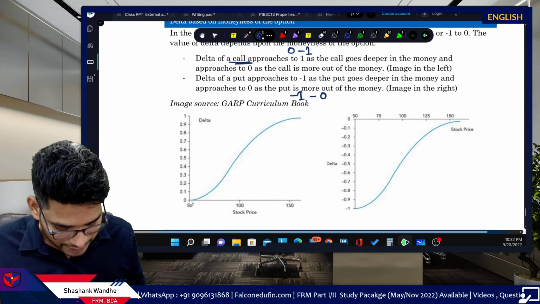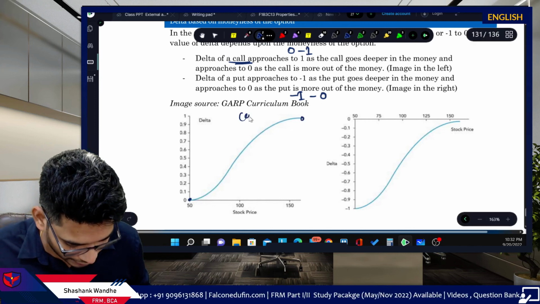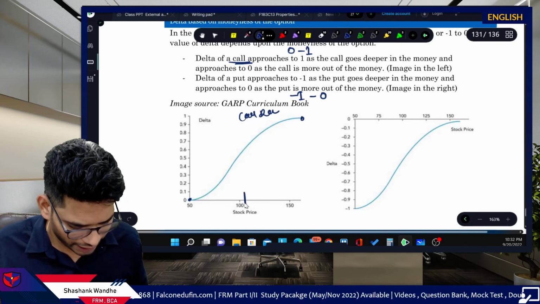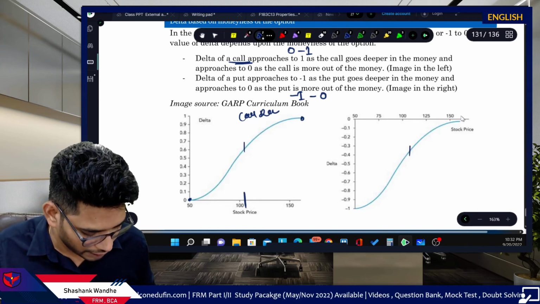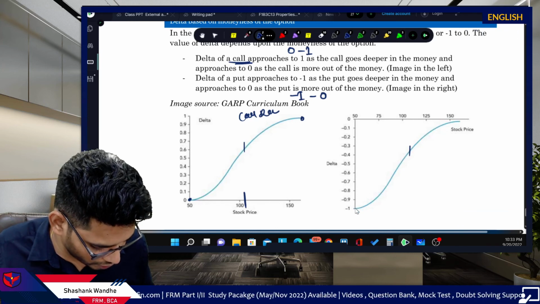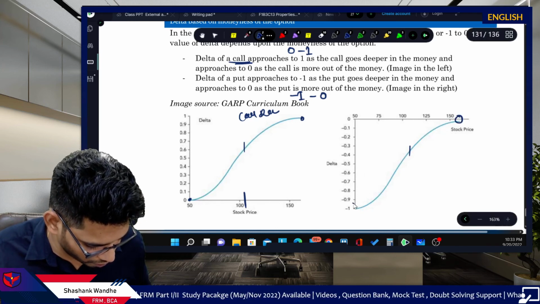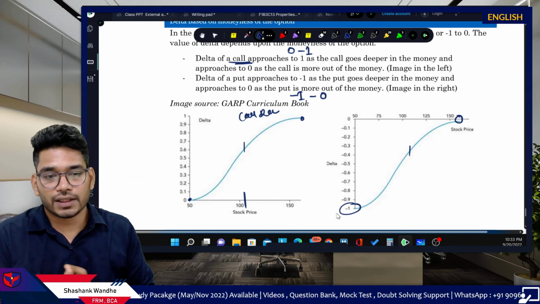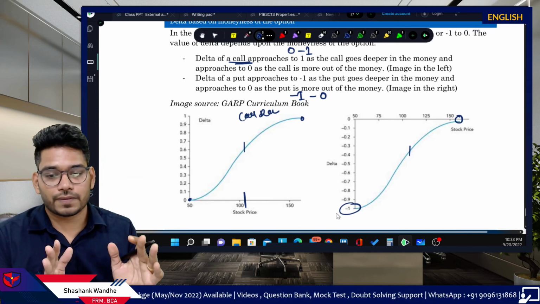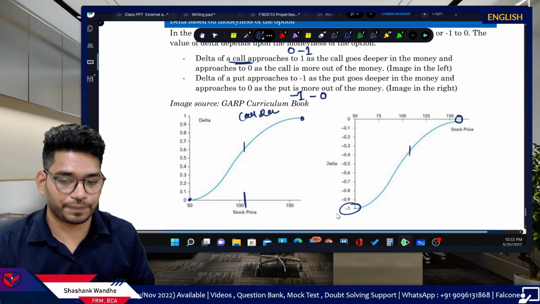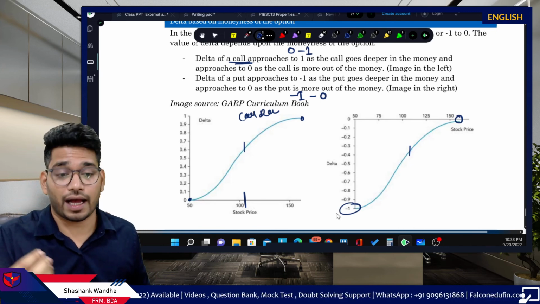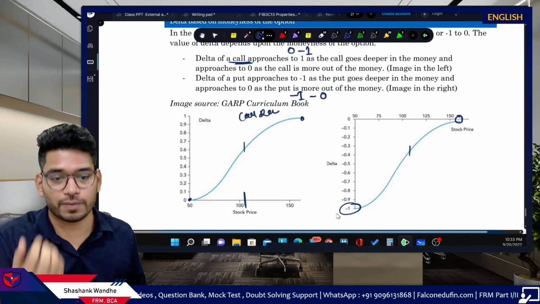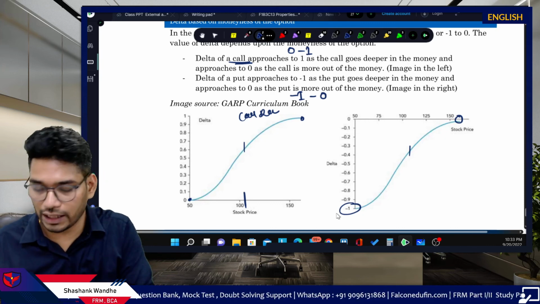Now here, this is the range of call delta, 0 to 1. This is your strike price, kind of in between, and this is 0 to -1. Got it? Very simple, very straightforward. So what is the meaning of this? I'm explaining right now what is meant by zero delta, what is meant by delta of 1, what is meant by negative delta, and what is meant by zero delta for a put option.